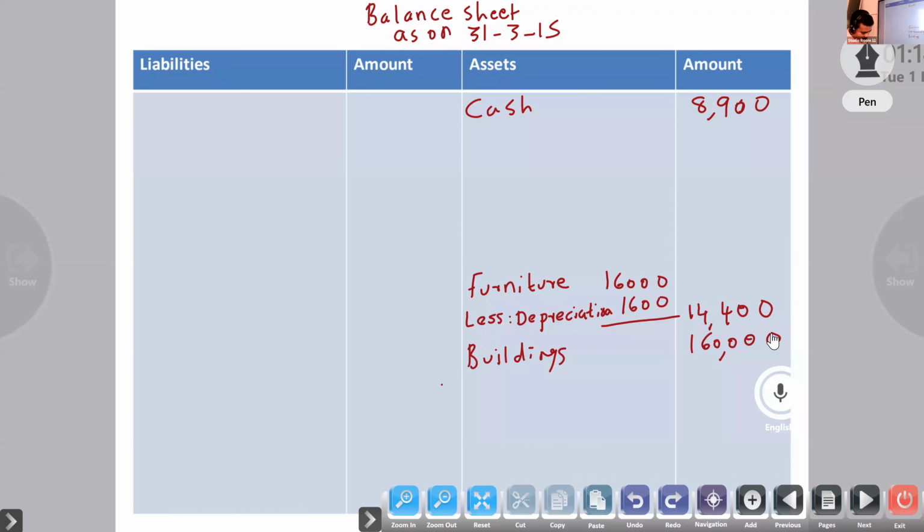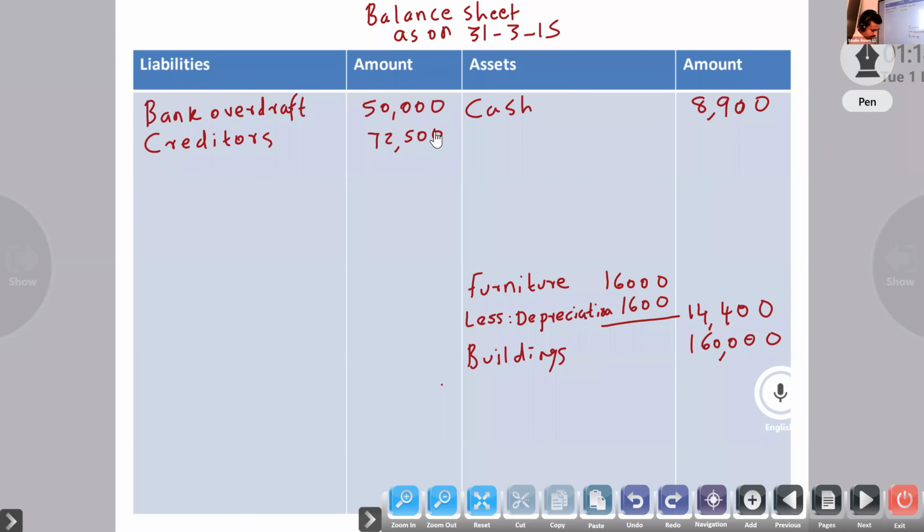Next, credit side. Bank overdraft is the first item, that is 50,000. Then creditors 72,500.